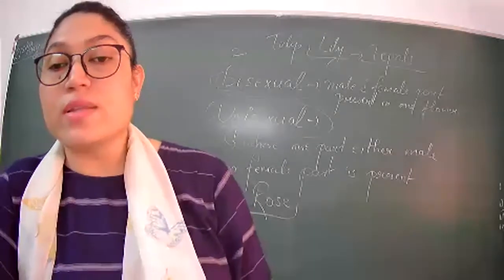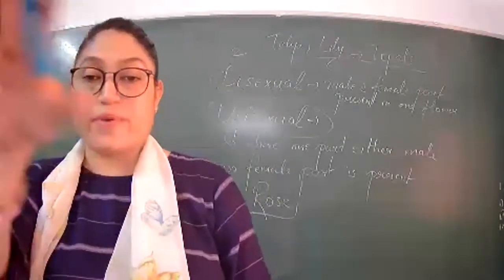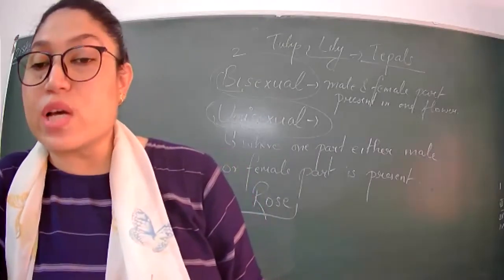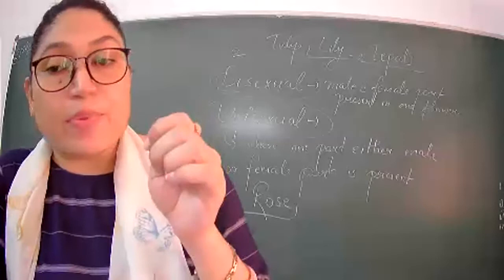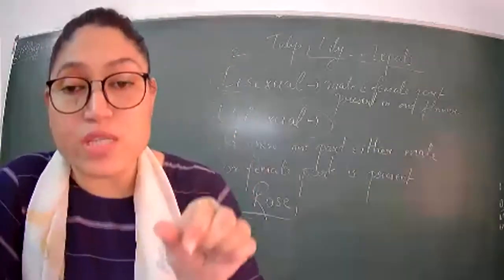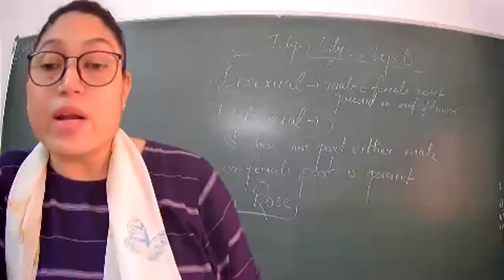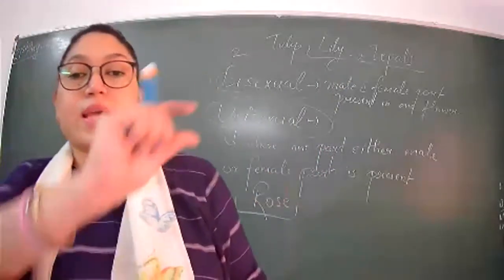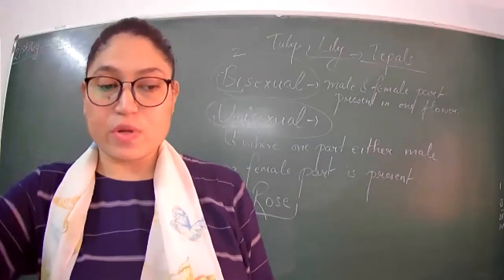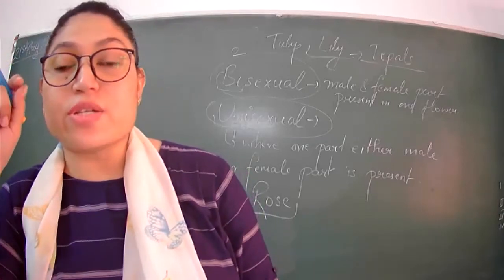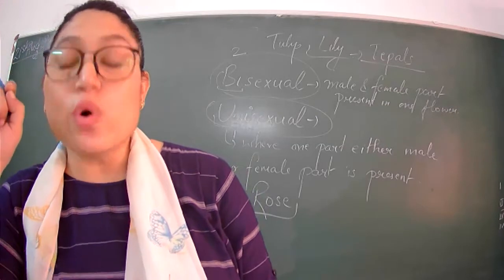Lamina is what? The green surface of the leaf. The green part of the leaf is known as lamina. Lateral roots are what? They are part of the taproot. Taproot is the main root, which is the thick root, and on the sides there are lateral roots. Midrib is the center line of the leaf. Ovules are the small bead-like structures which are present inside the ovary.